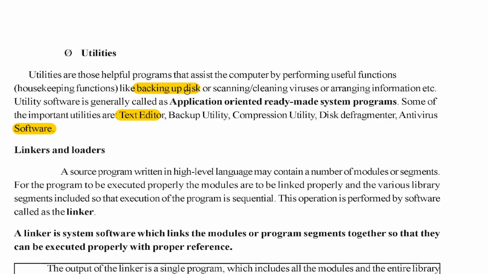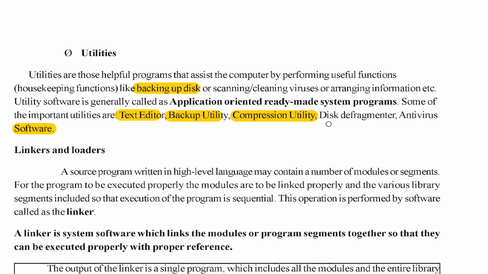That's system software. And also we have some application-oriented ready-made system programs. Some of the important ones are the text editor, simple things where we want to do some text work. Then a backup utility, and a compression utility. Sometimes you want to use the space more efficiently, so you convert files into another form, like a zip file or RAR format. We compress the data so that it uses less memory.